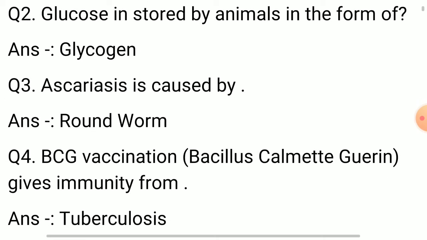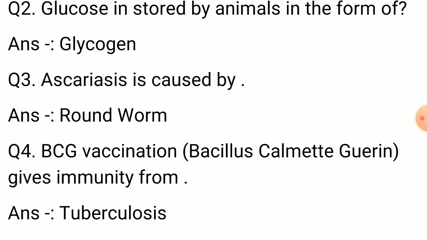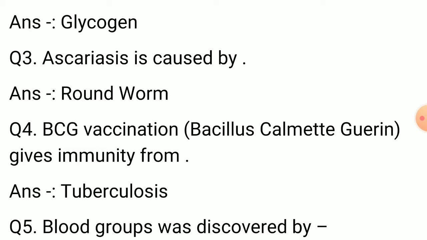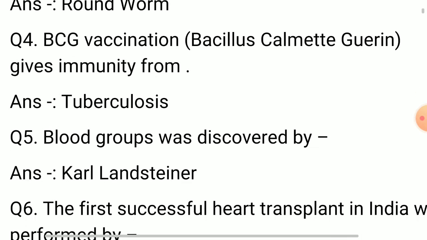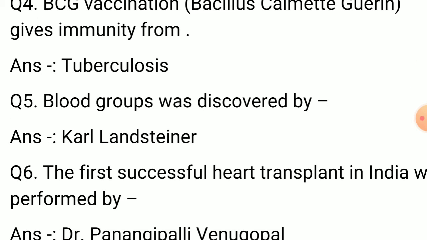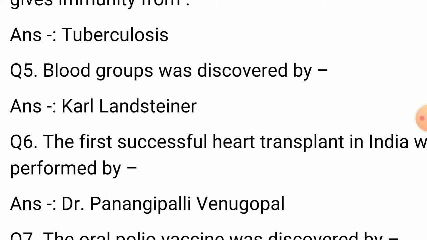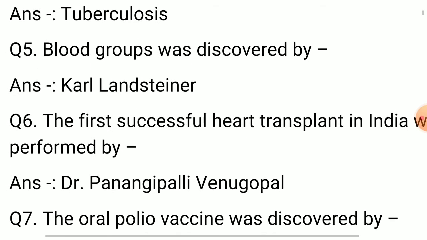Question number 3. Ascariasis is caused by. Answer is roundworm. Question number 4. BCG vaccination gives immunity from. Answer is tuberculosis. Question number 5. Blood groups was discovered by. Answer is Karl Landsteiner.